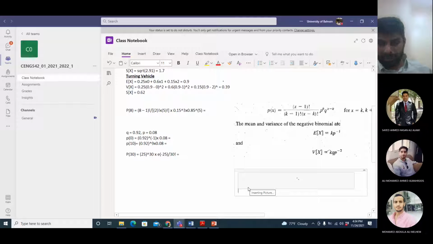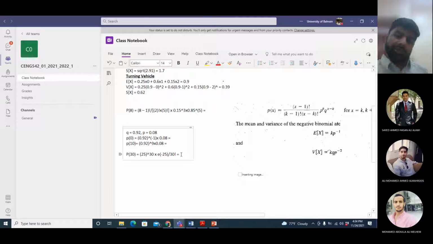Just make a note that the actual equation for binomial distribution is this one, which will be in the notebook. So don't worry about it. I'm hoping there is no further mistake with the equations, and I took it from a statistics book. So now I am sure that this equation is correct.